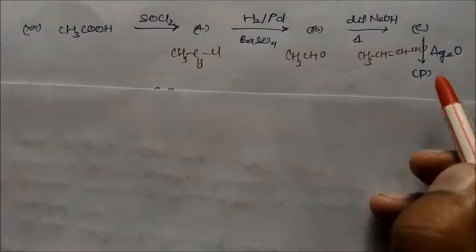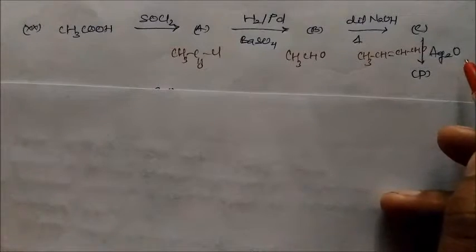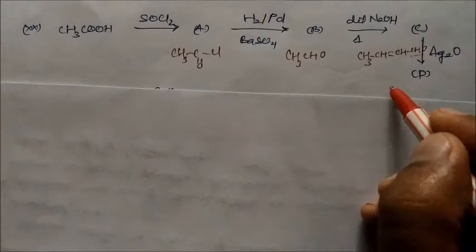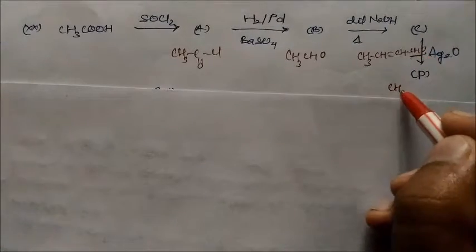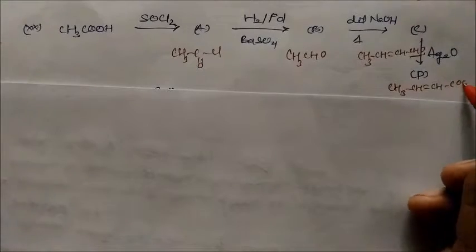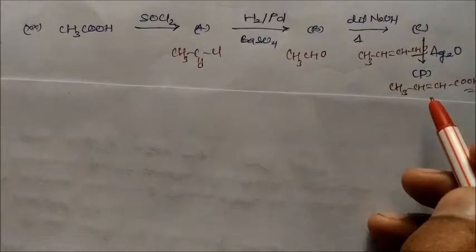In presence of silver oxide, this will oxidize the aldehyde group into carboxylic acid. So this aldehyde is converted into carboxylic acid.